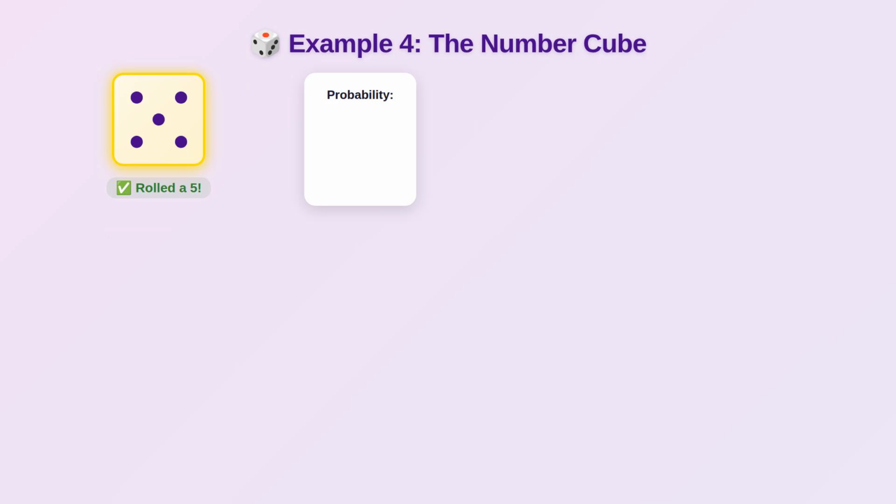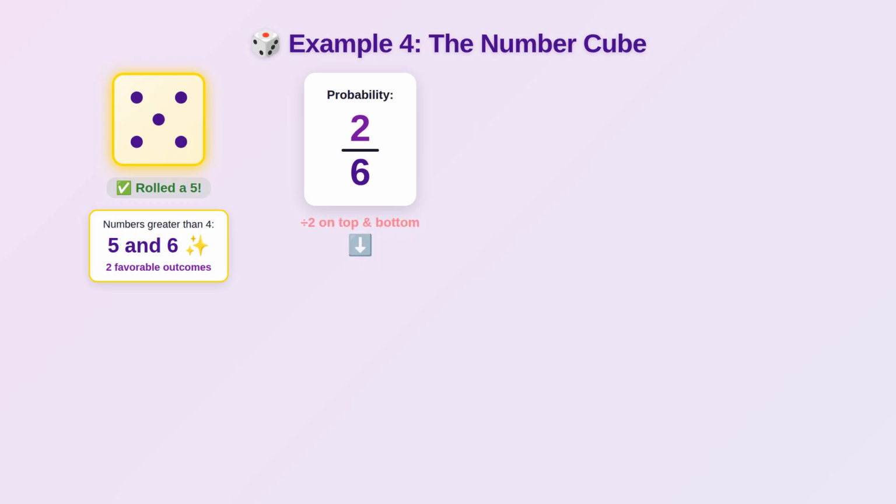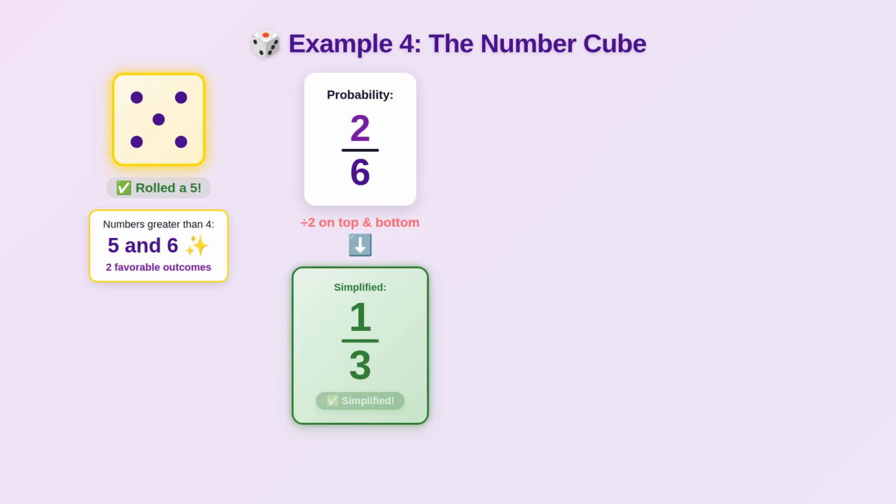Maya is playing a board game and rolls a standard 6-sided die with faces numbered 1 through 6. What's the probability of rolling a number greater than 4? First, let's find the favorable outcomes. Numbers greater than 4 on a die are 5 and 6. That's 2 favorable outcomes. Total outcomes, there are 6 faces, so the probability is 2 out of 6, written as